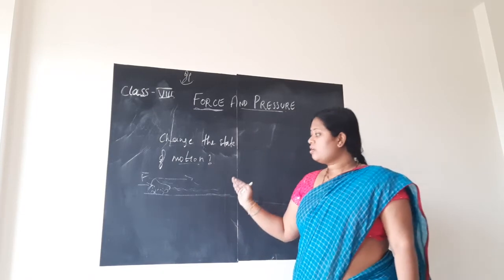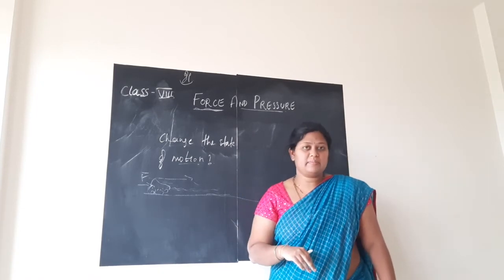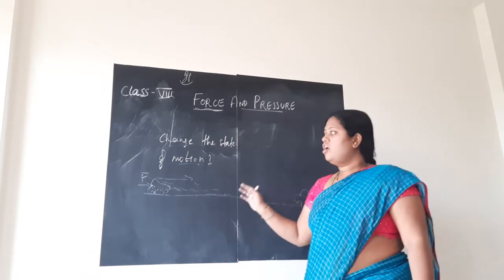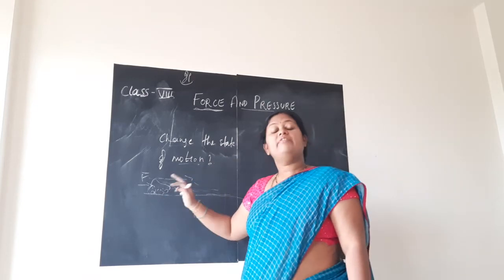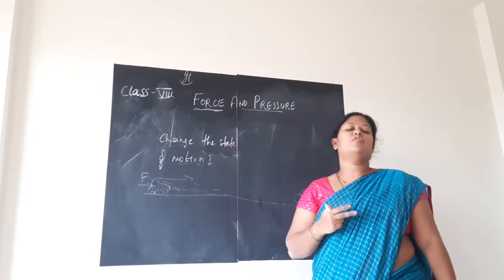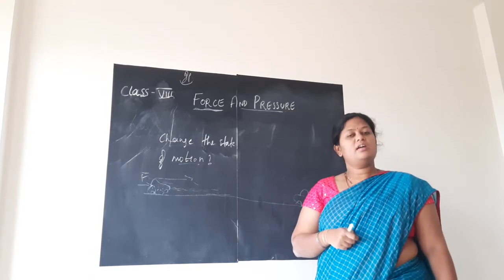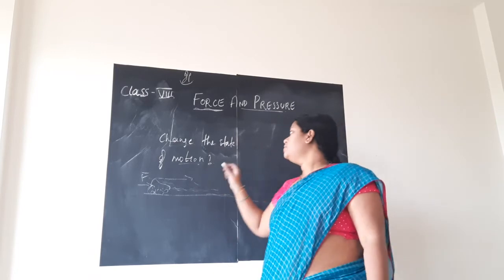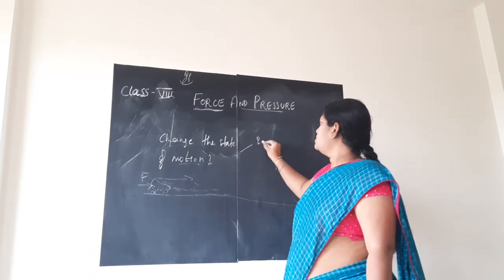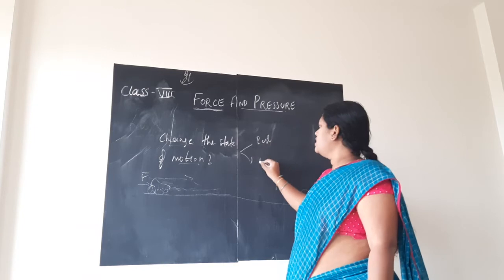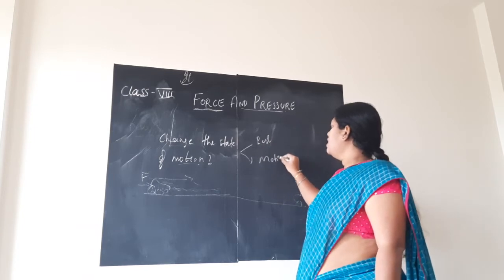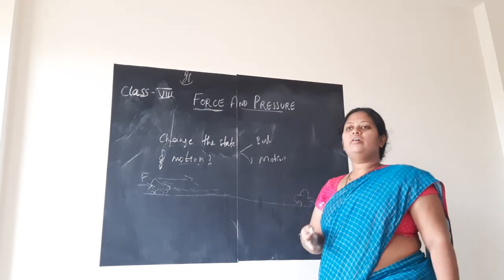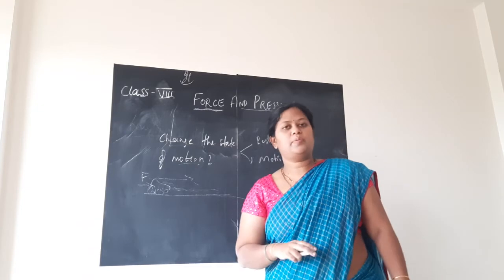So, why did we consider this example, children? Here, on application of force, we change the state of motion of the body, isn't it? How? Say, change in the state of motion. There are two states of motion. First is the state of rest. Second is the state of motion. Either the body should be at rest or it should keep on moving. There are only two possibilities.